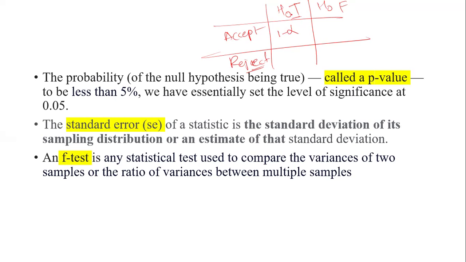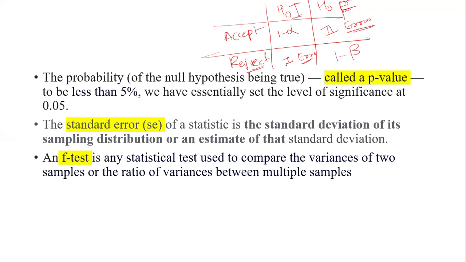If the hypothesis is true and we reject it, this is nothing but a type 1 error. If the hypothesis is false and we accept it, this is a type 2 error. When the hypothesis is false and we reject it, it is 1 minus beta.